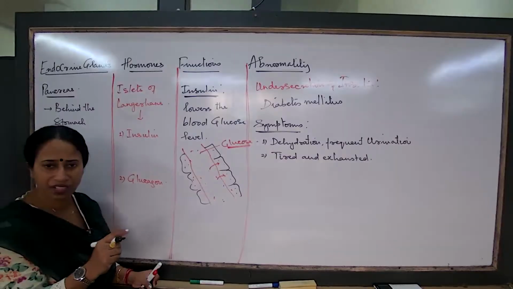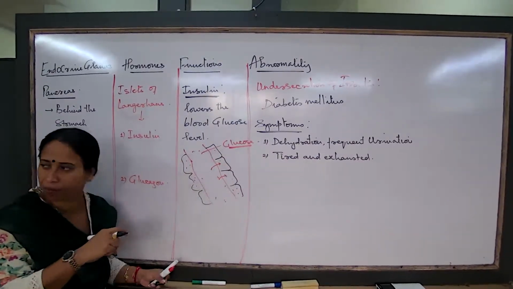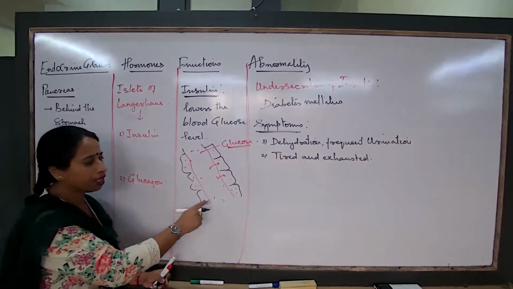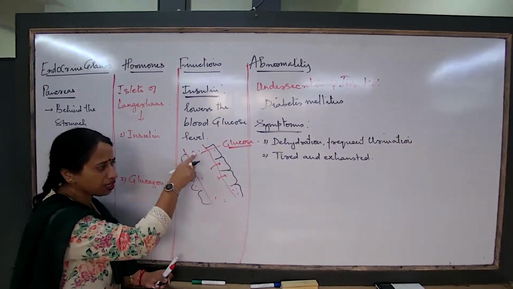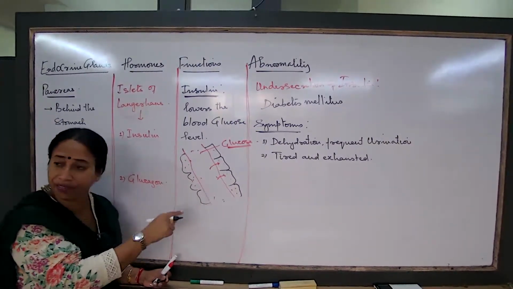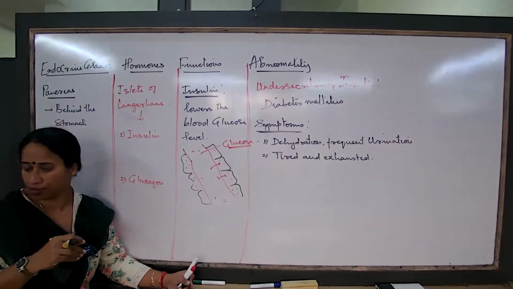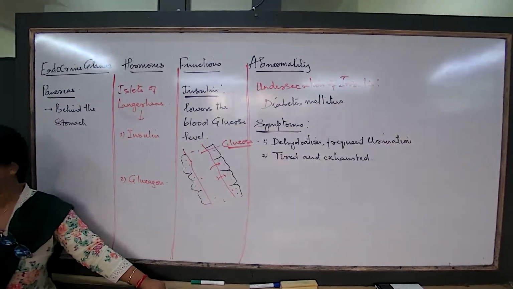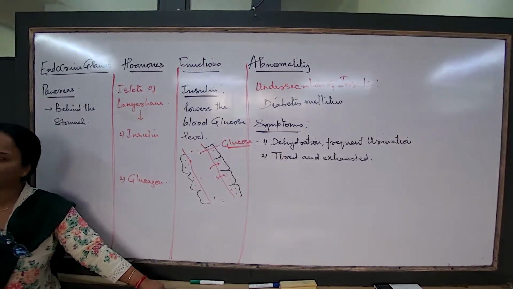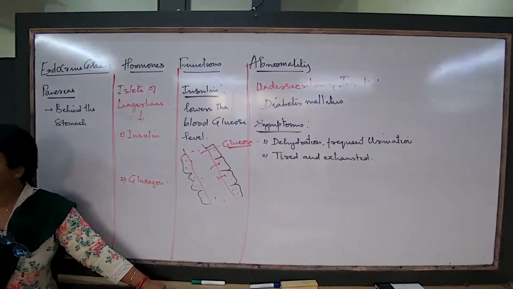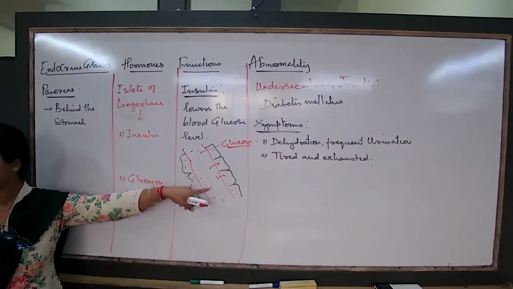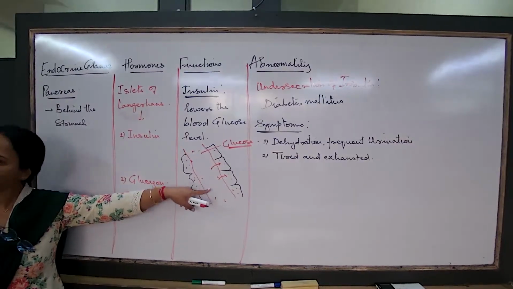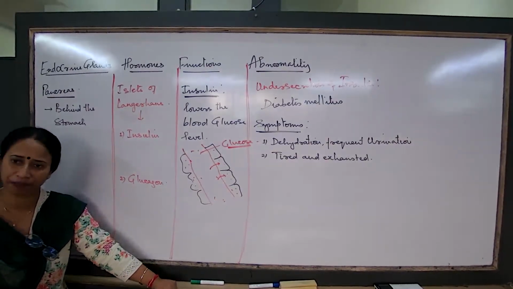For a normal individual who is not suffering from diabetes, what will happen? A time comes when the glucose concentration in the blood becomes really very low. So at that time now, is the person at risk? Yes, when the glucose concentration is extremely low in the blood, that time also the person is at risk.